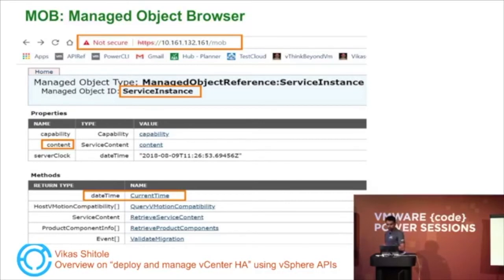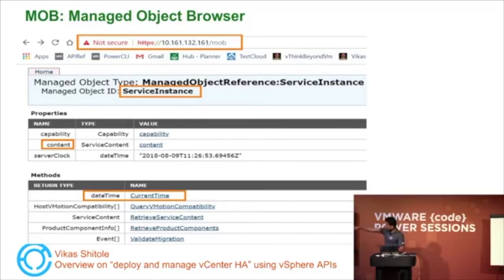If we want to take our understanding of vSphere APIs to the next level, managed object browser should also be a very close friend. A managed object browser is nothing but the live representation of your vSphere environment. To access it, you just give the ESX IP or the vCenter IP followed by /mob. It will ask you to enter the credentials. As soon as you enter, this is the first page you get. And in that you can see that service instance is the topmost object. Once we get hold of the service instance object, you get access to the entire vSphere environment.